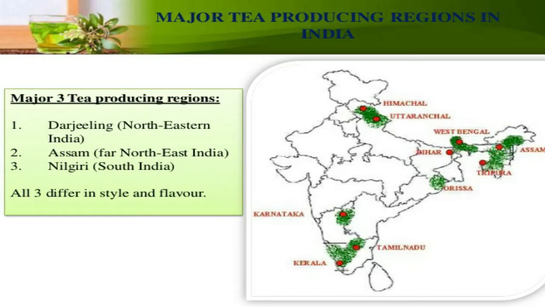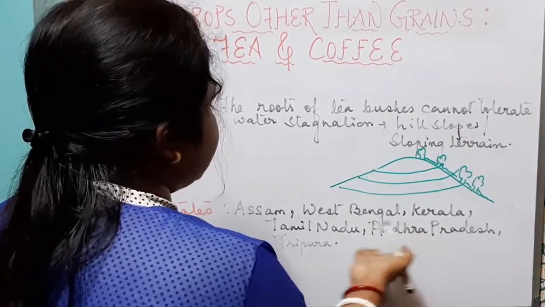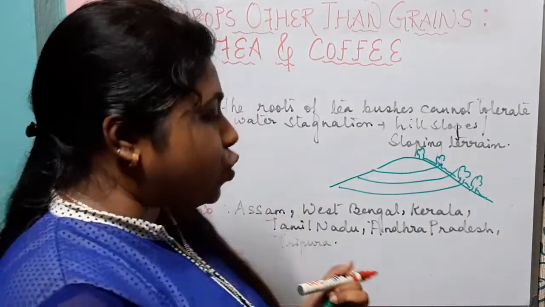So the states which produce tea in a large amount are Assam, West Bengal, Kerala, Tamil Nadu, Andhra Pradesh and Tripura. Now let us know the important points that we must remember while reading about tea.